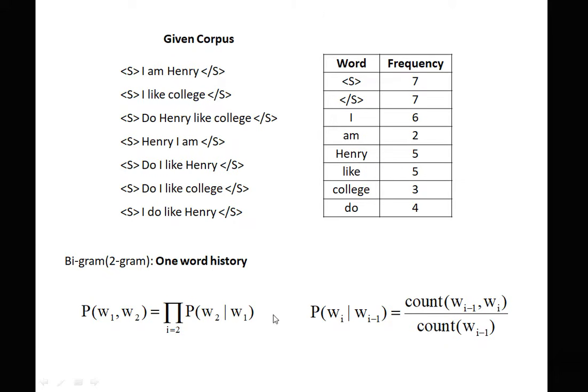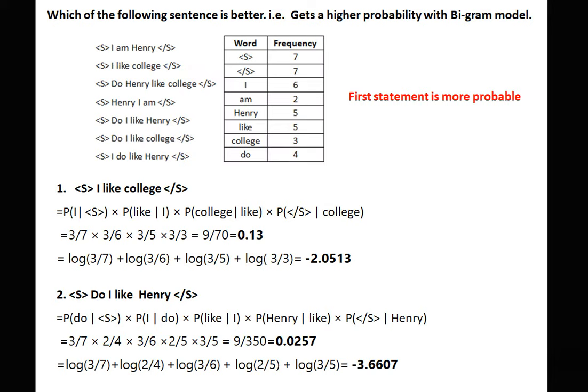And here we can write the same formula, that is count of wi minus 1 comma wi divided by count of wi minus 1. i minus 1 is the previous word and i is the current word, that is the word which is to be predicted. Now see the problem. Which of the following statements is better, that is, gets higher probability with the bigram model? The first statement is <s> I like college </s>, and the second statement is <s> do I like Henry </s>.